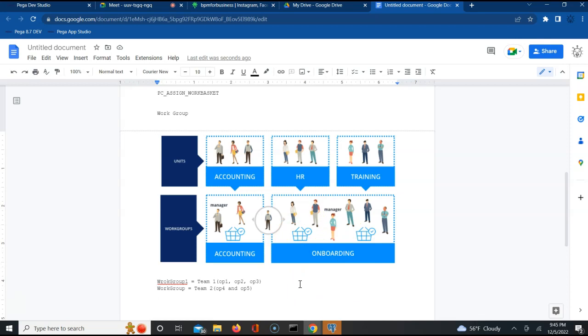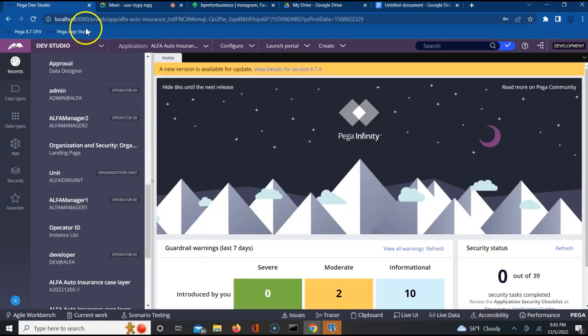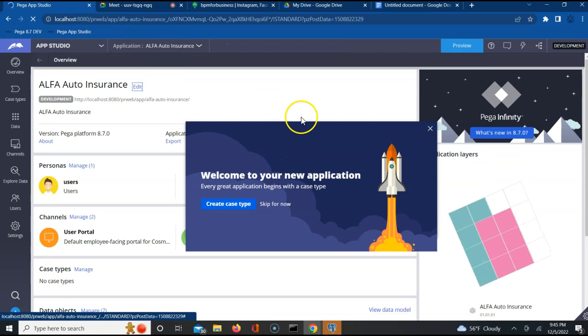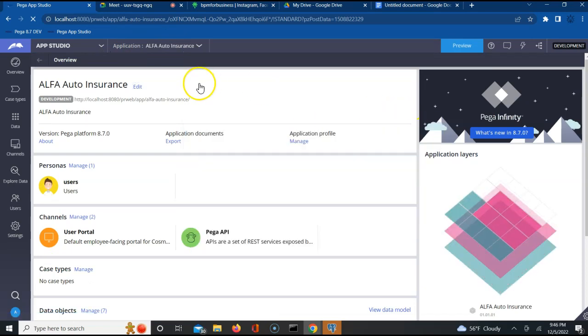Okay. Now let us see how exactly we can map these in our application. Let's create a couple of operators. I think yesterday we created a couple of them. Let us see. I have logged into my application. Let me refresh this. Let us define the relationship between the work group and the work basket.